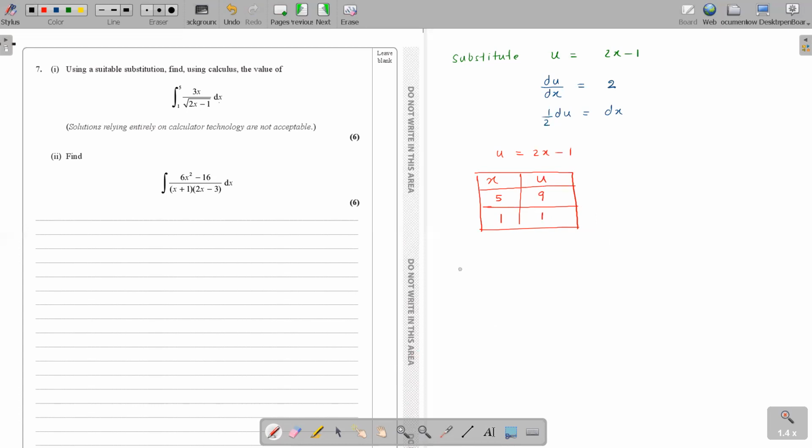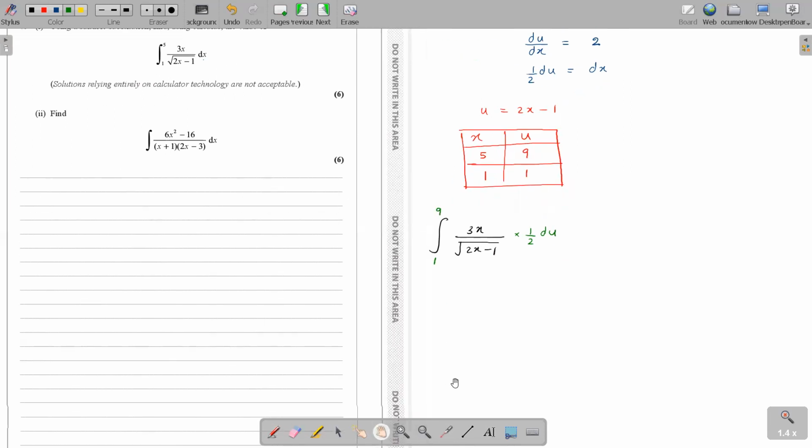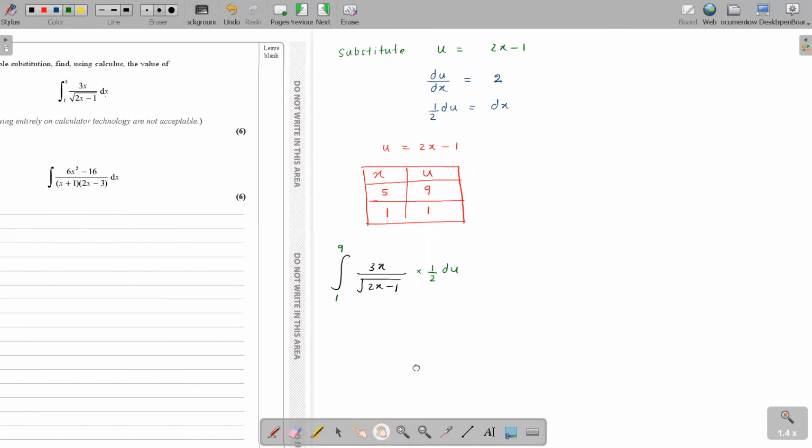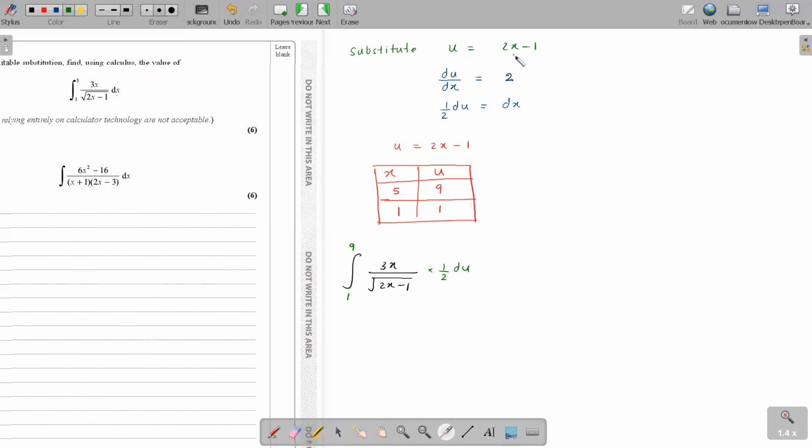It's time to substitute. Don't immediately substitute the denominator. First, substitute the limits and the dx. dx is half du, right? Yes. The limits 1 to 5 become 1 to 9. So now I have replaced these two with u. Now it's time to replace in the integrand. Root 2x minus 1 is directly root u in the denominator.